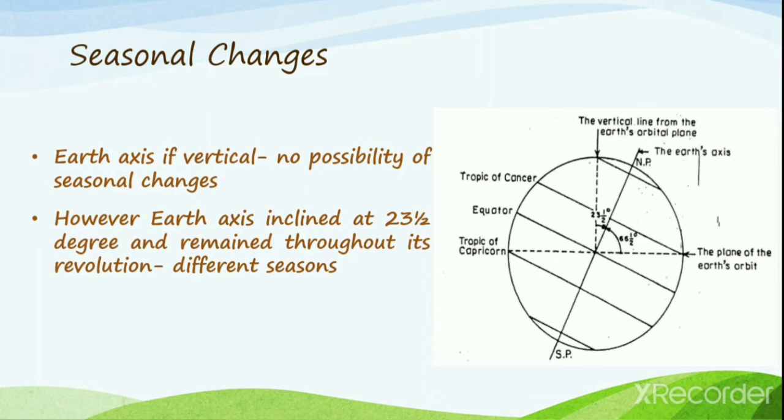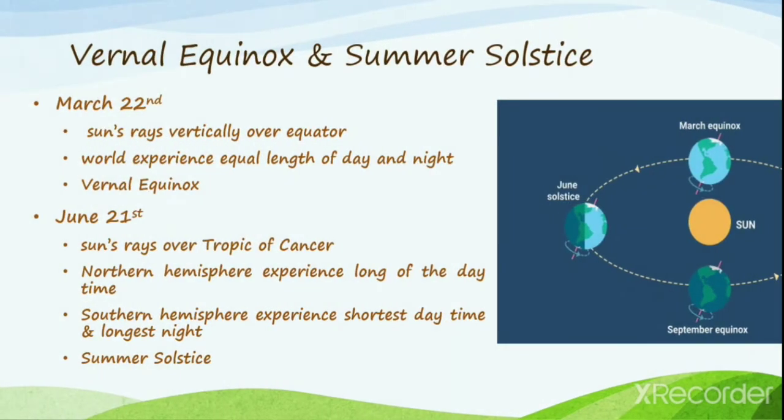If the earth's axis were vertical, there would be no possibility of seasonal changes. However, the axis of the earth is inclined and it always remains so. Hence, the result is that the sun's rays strike different areas of the earth vertically at different times of the year. On March 22nd, the rays of the sun fall vertically over the equator.